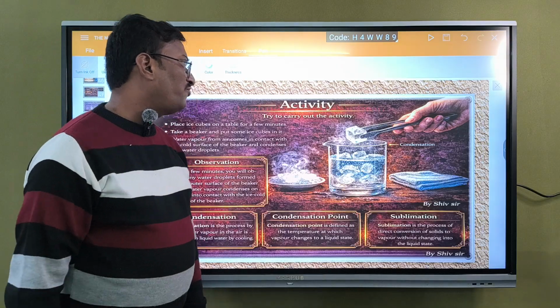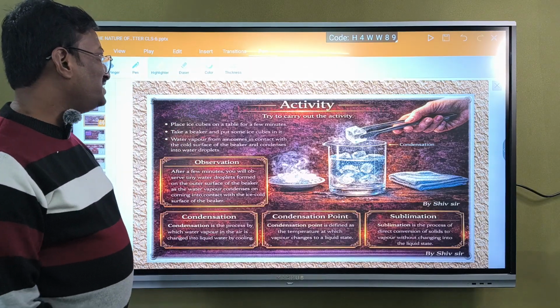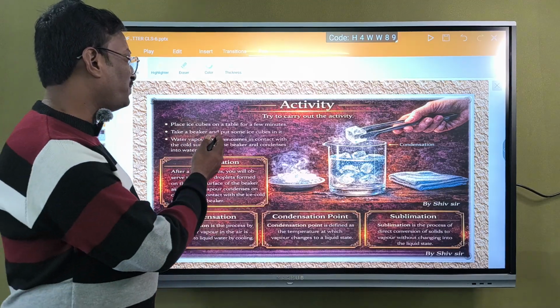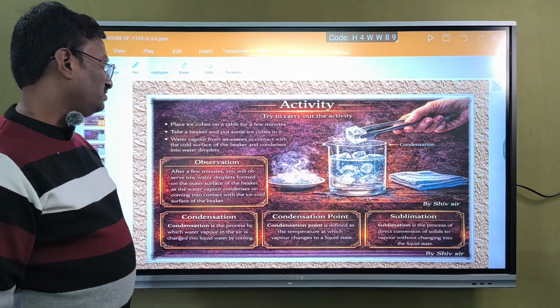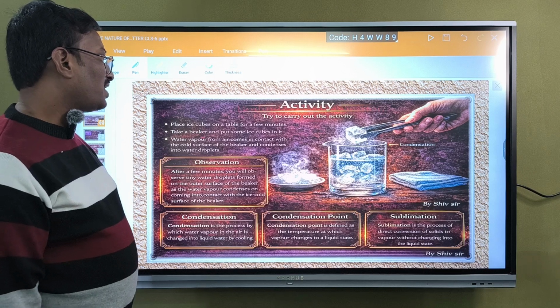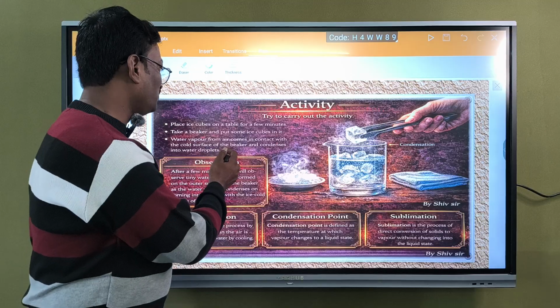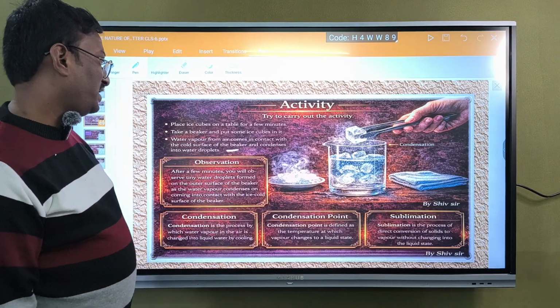Next one, we will go for an activity. Place ice cubes on the table for a few minutes. What happens? Take a beaker and put some ice cubes into it. Water vapor from the air comes in contact with the cold surface of the beaker and condenses into water droplets.